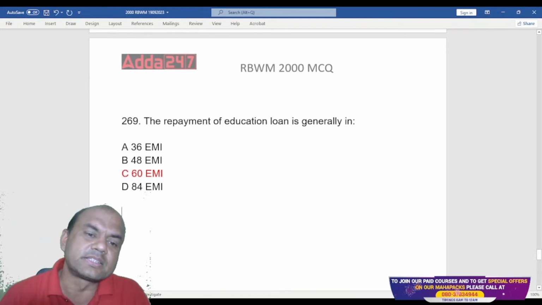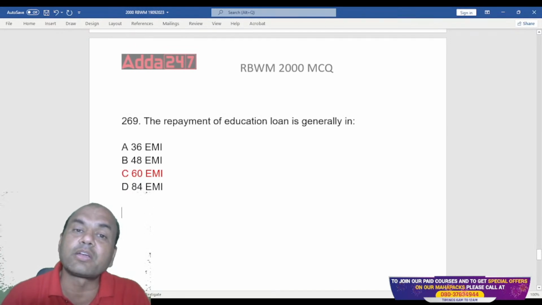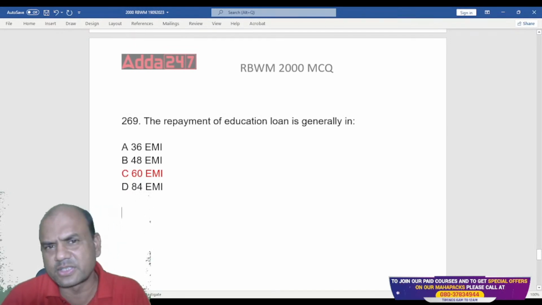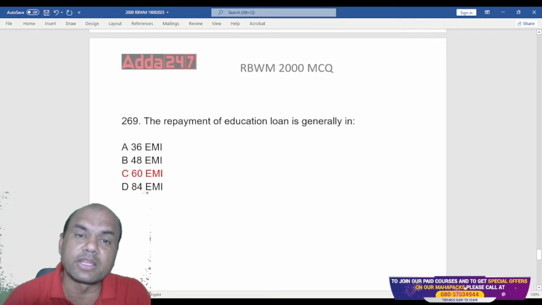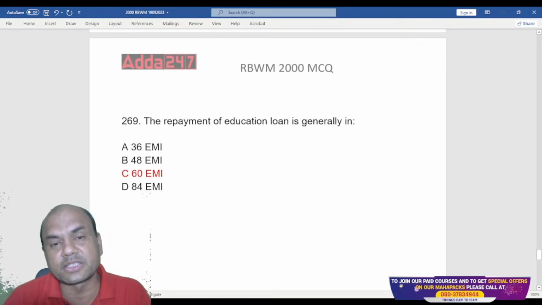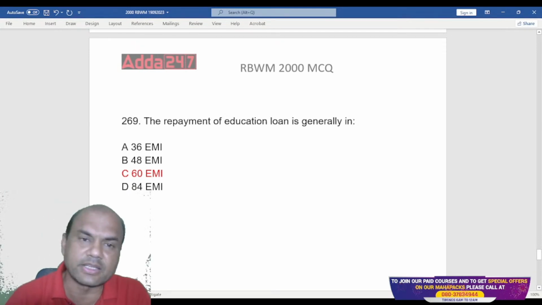The only point is that these 60 EMIs will start after the course is completed and after that, 1 more year is generally given, depending on the job. So after that 6 months, this 5 years will start. But the answer is 60 EMI.